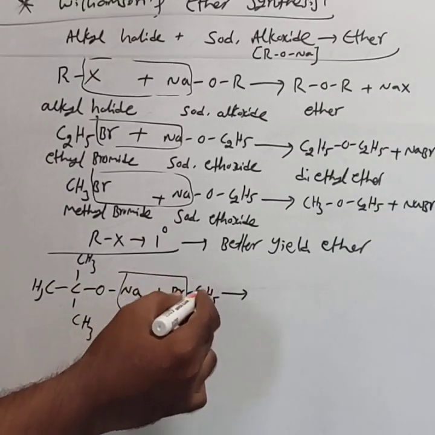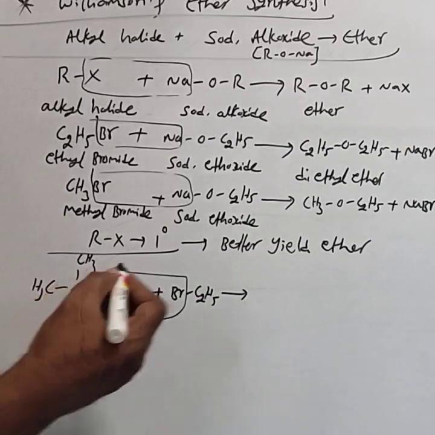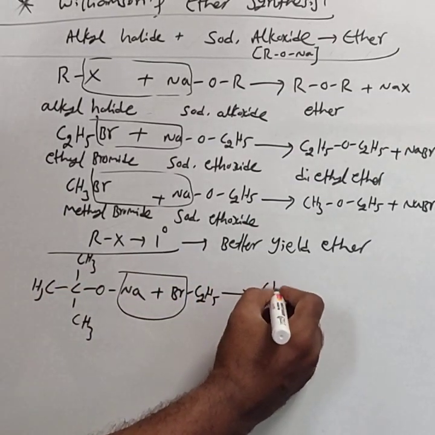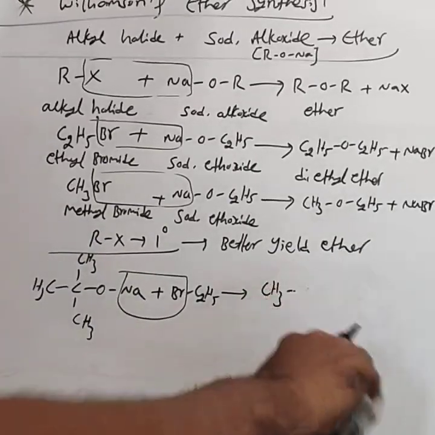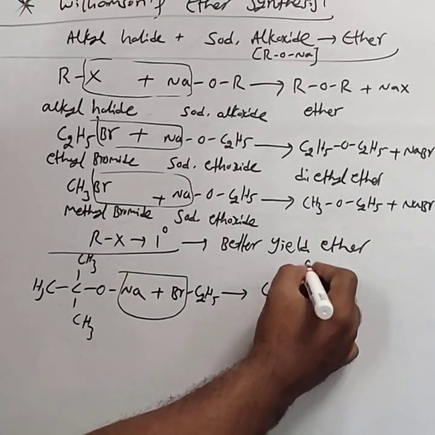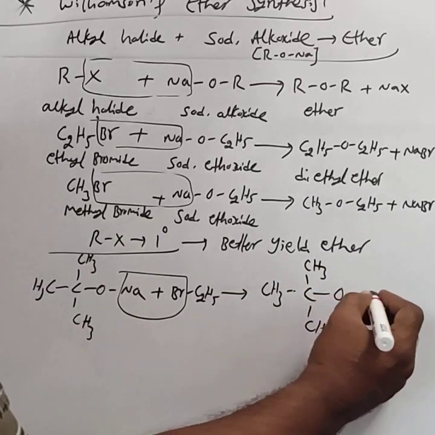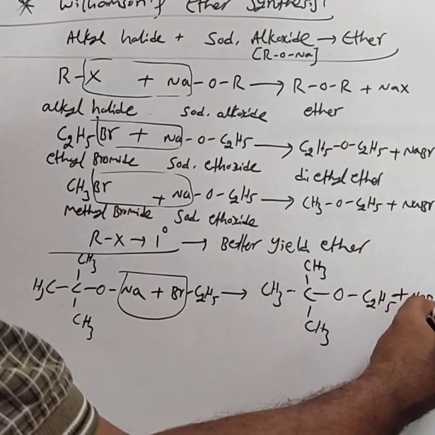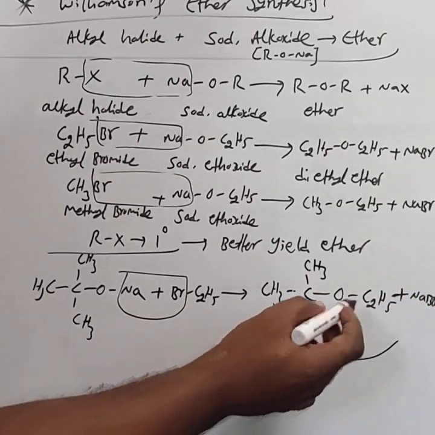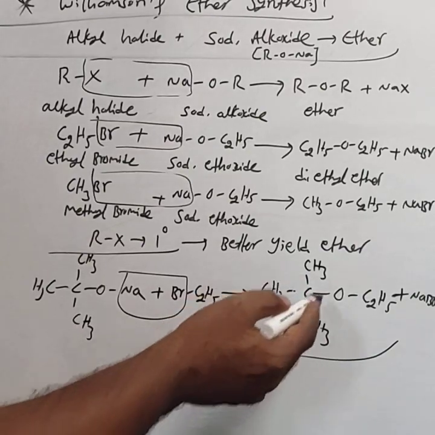There ethyl bromide is primary. Then you get the ether (CH3)3C-O-C2H5 plus NaBr. The name of this compound is ethyl tertiary butyl ether.